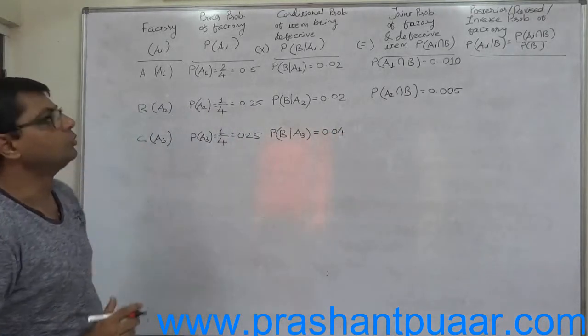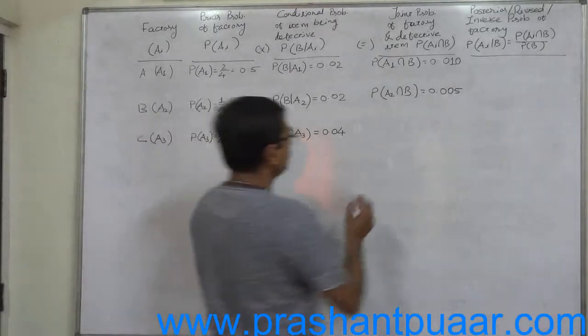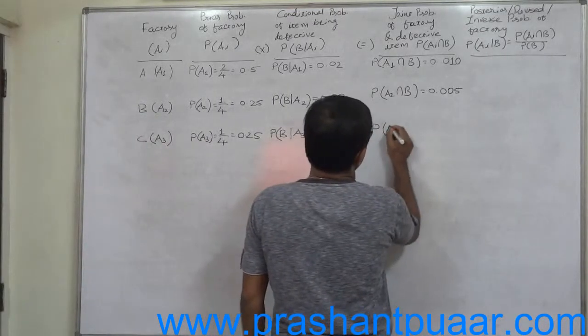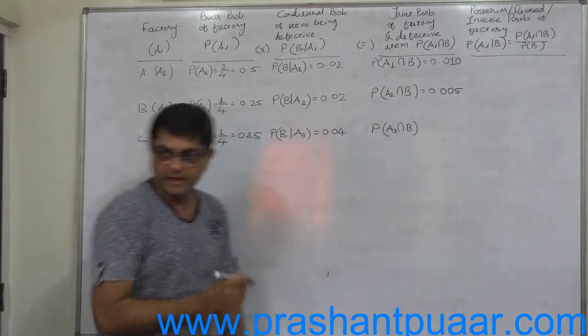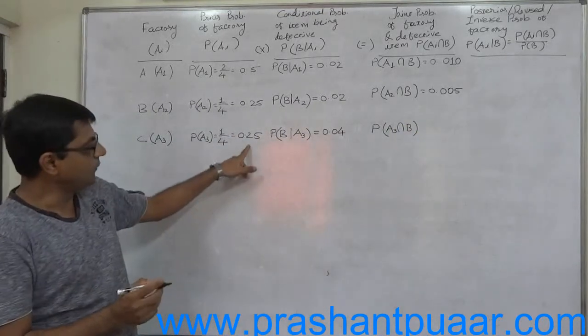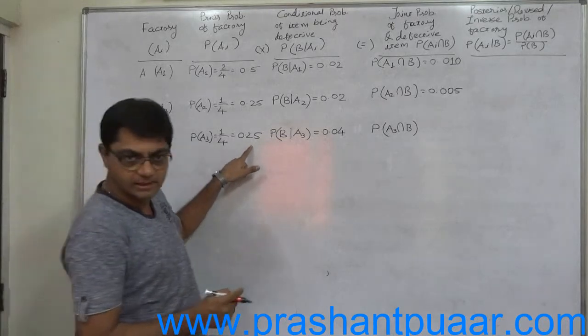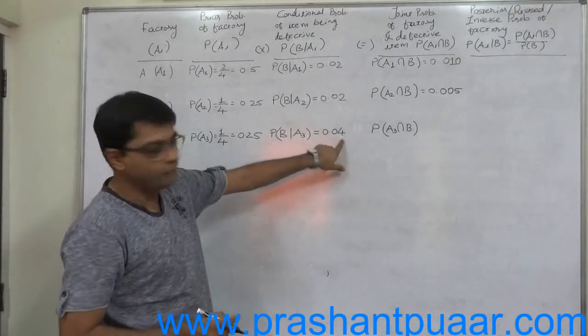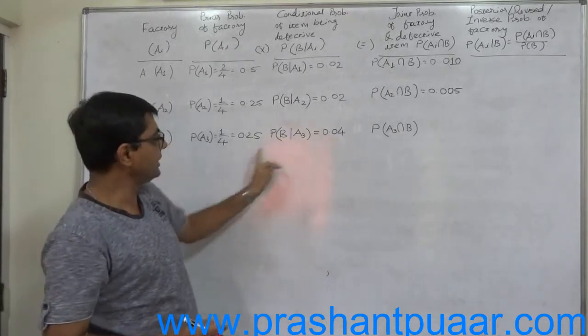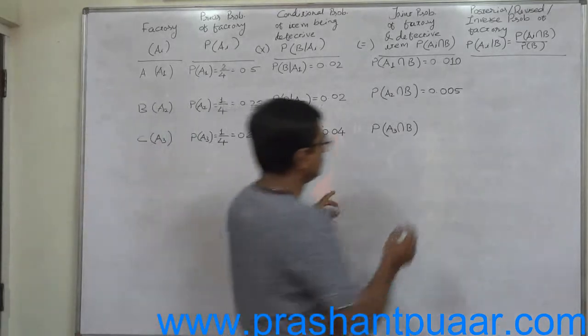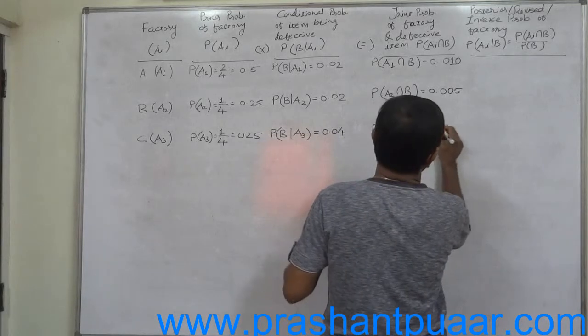Multiplication of these two, probability of A3 intersection B, 0.25 into 0.04, that means 25 into 4, 100 divided by 10,000. So again it comes to 0.01.